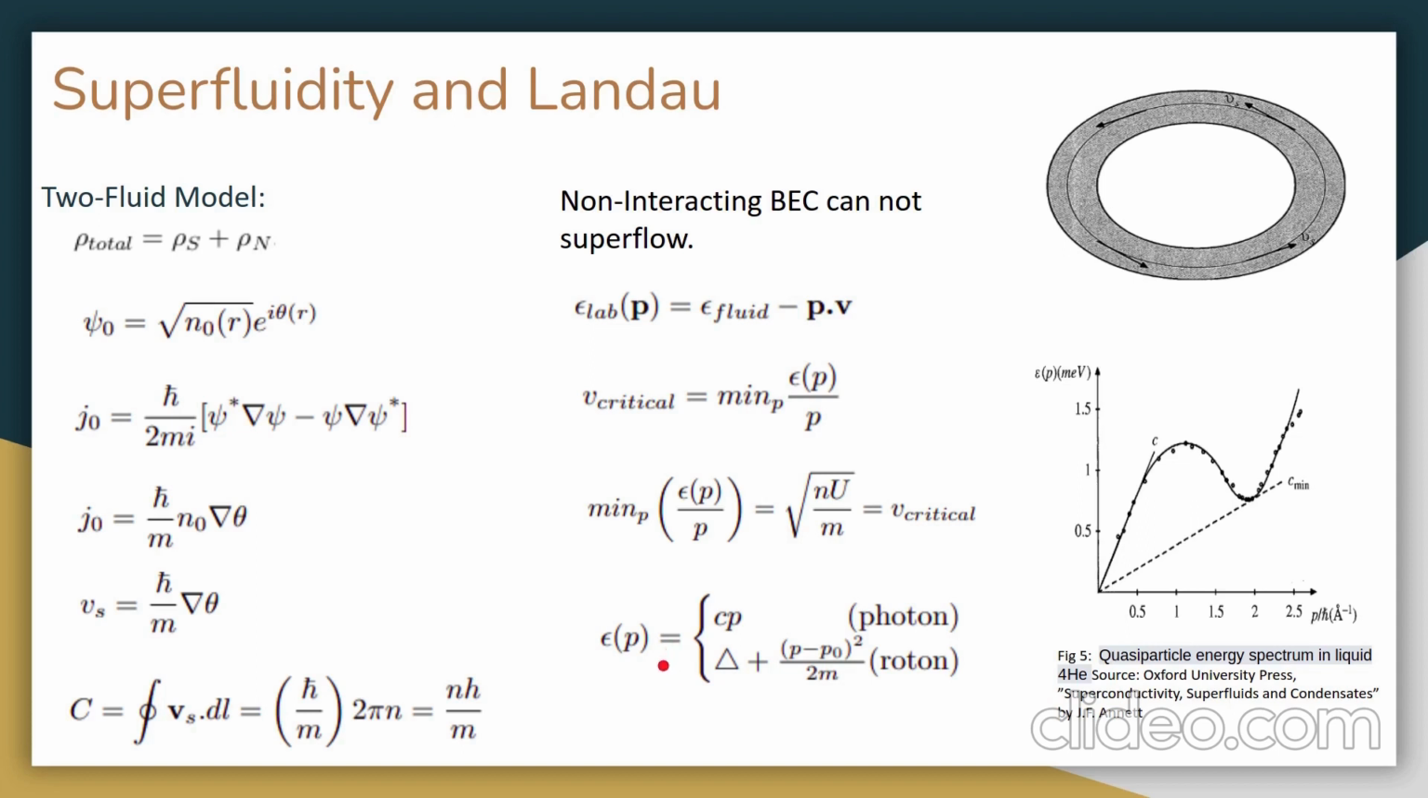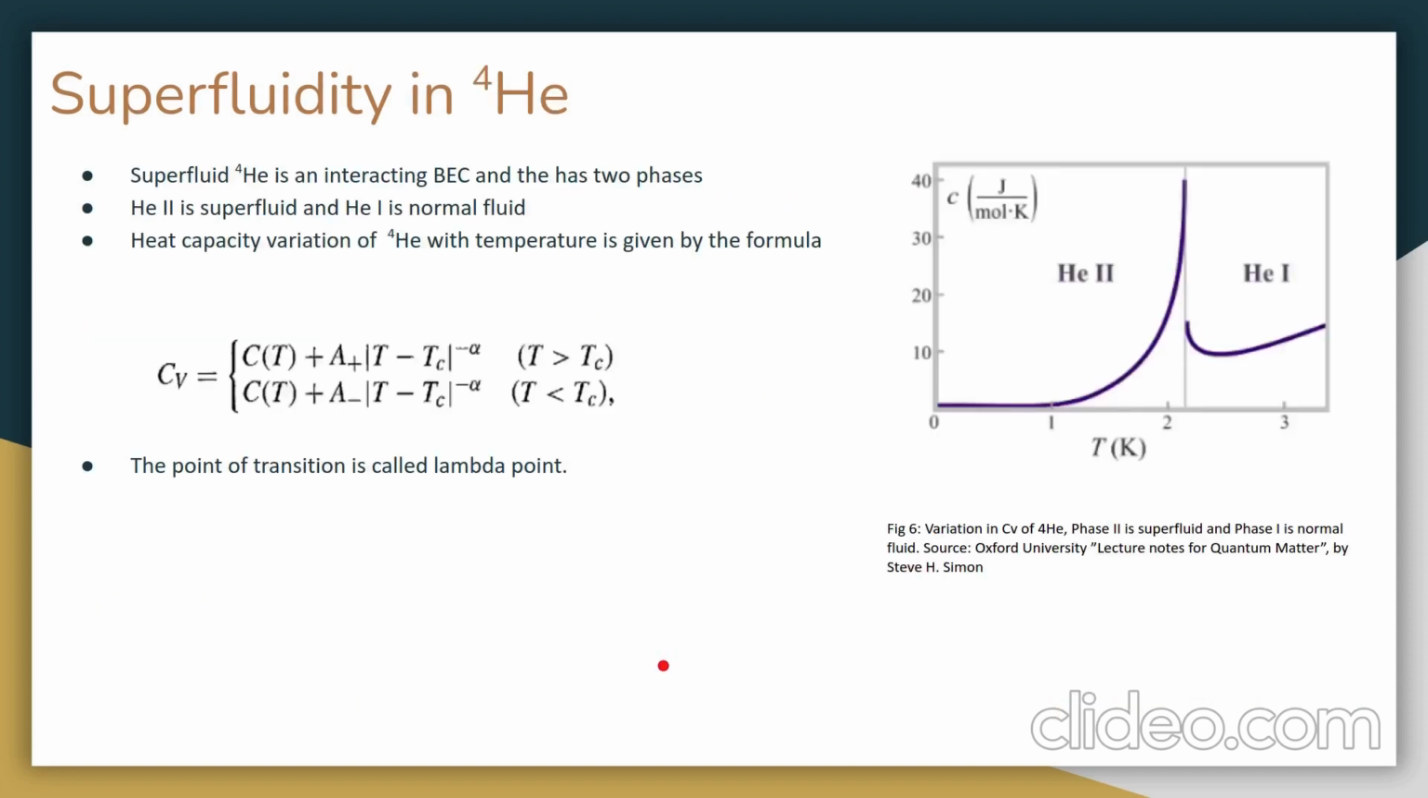Now moving on to superfluidity in helium-4, here we can see on the right that we have the variation in Cv of helium-4. Helium-2 is superfluid and helium-1 is a normal fluid. The heat capacity variation of helium-4 with temperature is given by this formula. The point at which helium-2 gets converted to helium-1 is around 2.17 Kelvin as discussed earlier. This point is called the lambda point, and alpha here is equal to minus 0.009.